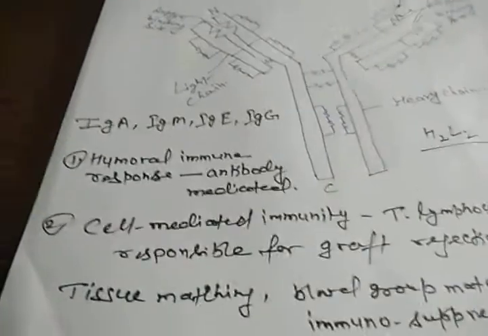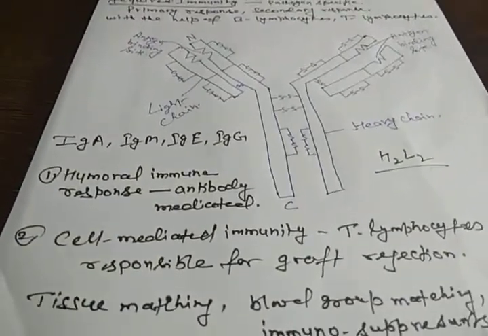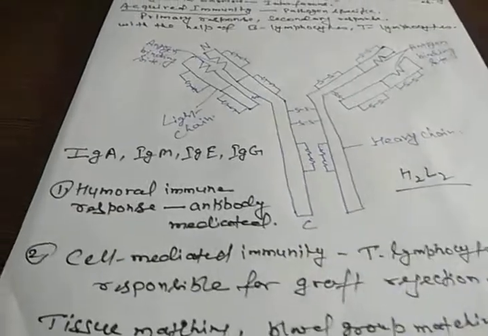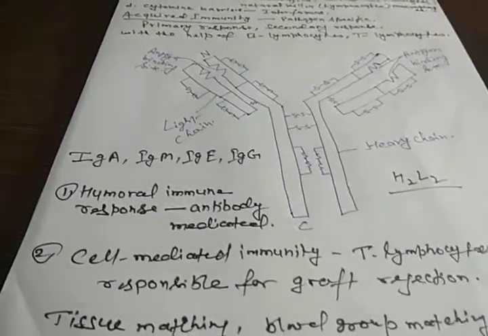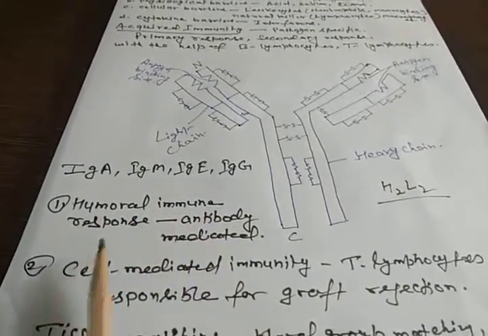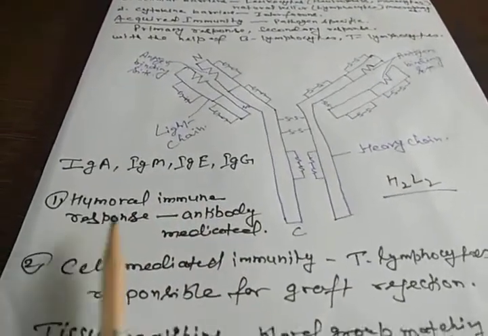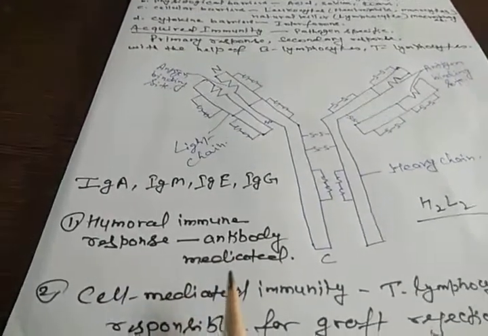Now, these antibodies are found in our blood. They are secreted or produced in our blood. Because of the antibodies present in our blood, such kind of immunity is also called the humoral immune response, or the antibody mediated immune system.